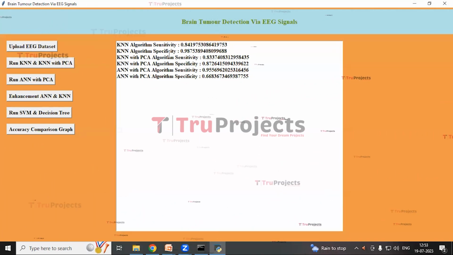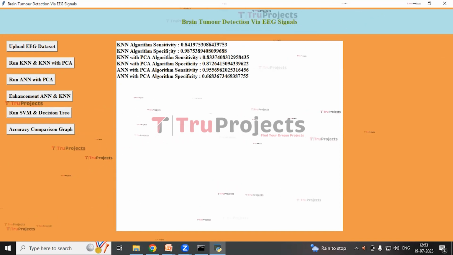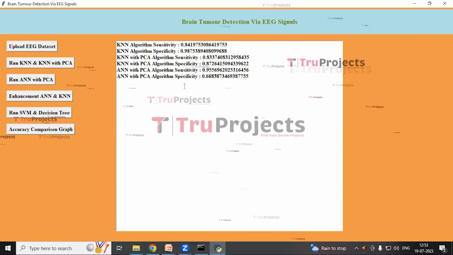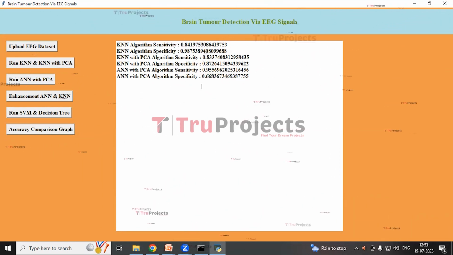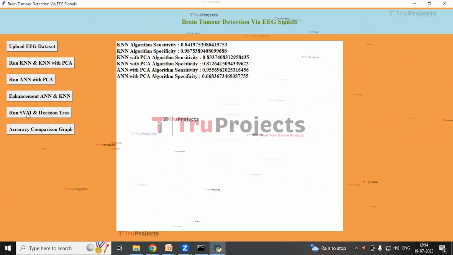Sensitivity is a metric that evaluates a model's ability to predict true positives of each available category. It is also called precision. Specificity refers to the ratio of true negatives to all negative outcomes. It is also called recall. So these are the sensitivity and specificity values of the KNN algorithm, KNN with PCA algorithm, and ANN with PCA algorithm. Next, we will be running the SVM and decision tree algorithm.